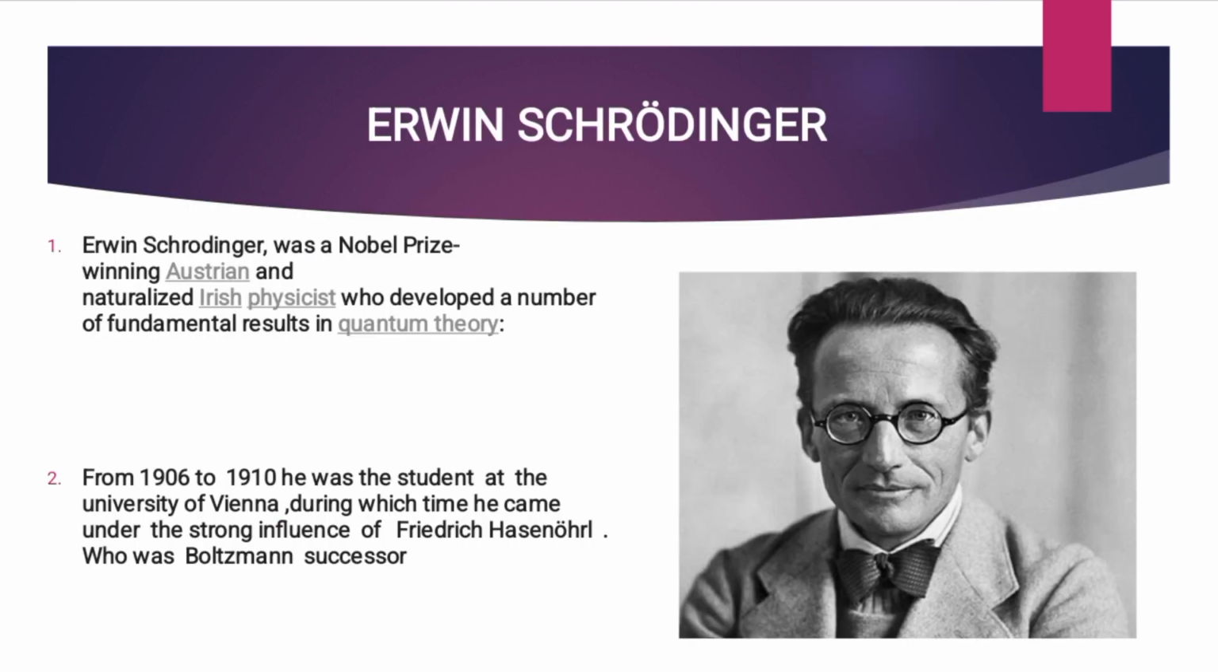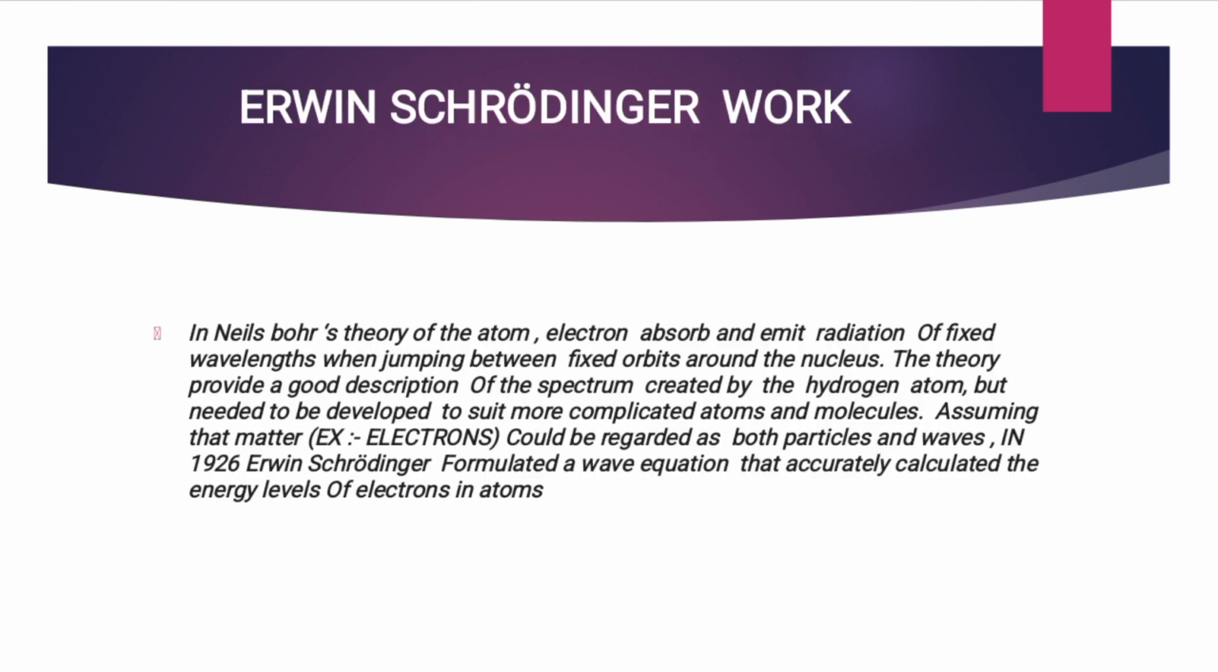Erwin Schrödinger was a Nobel Prize winning Austrian and naturalized Irish physicist who developed a number of fundamental results in quantum theory. From 1906 to 1910, he was a student at the University of Vienna, during which time he came under the strong influence of Friedrich Hasenöhrl, who was Boltzmann's successor.